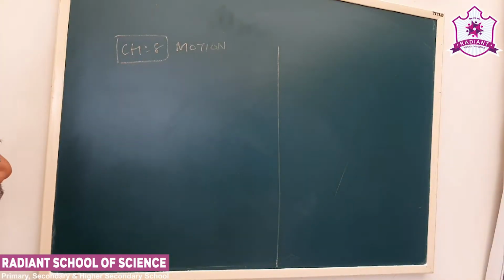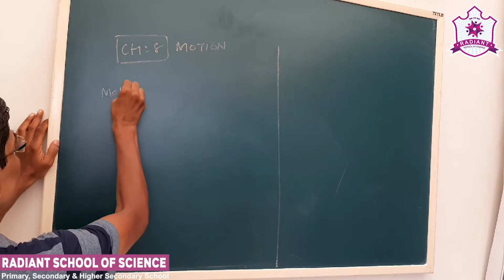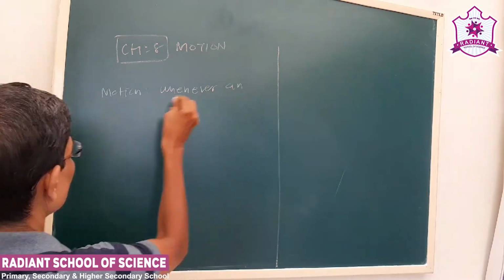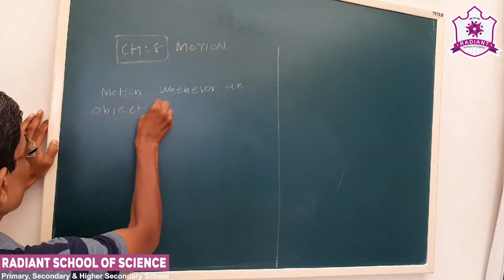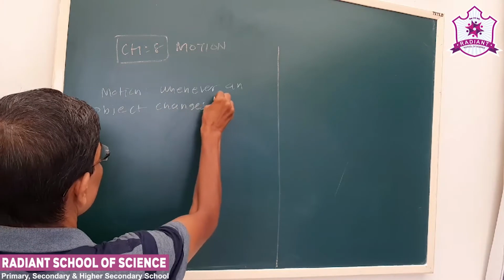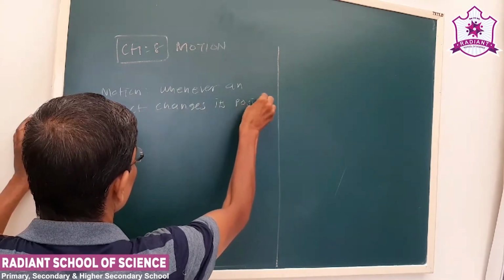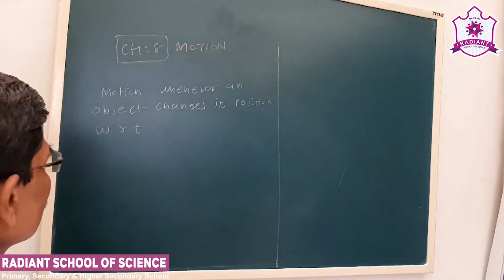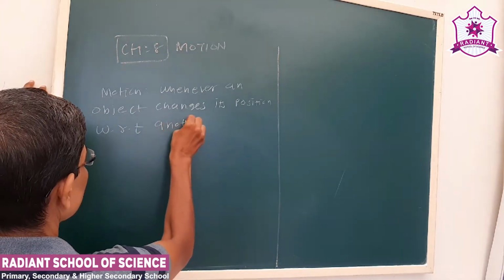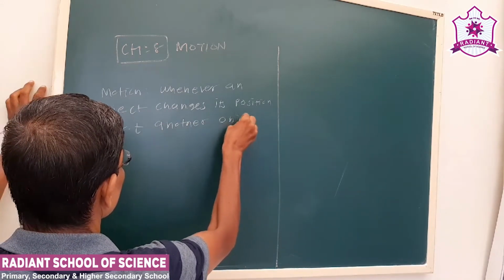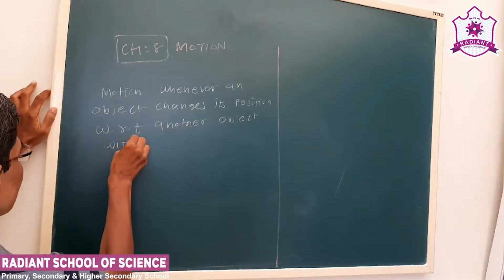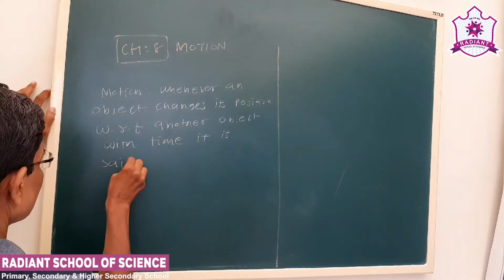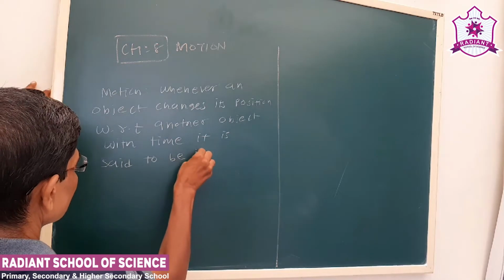Now see, whenever an object changes its position with respect to, WRT, means with respect to another object, with time, it is said to be in motion.